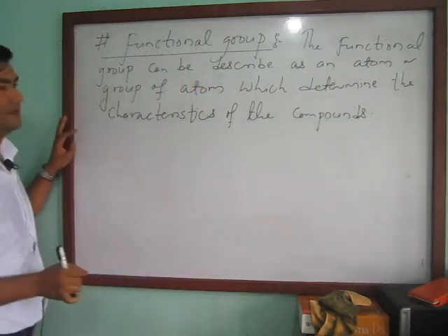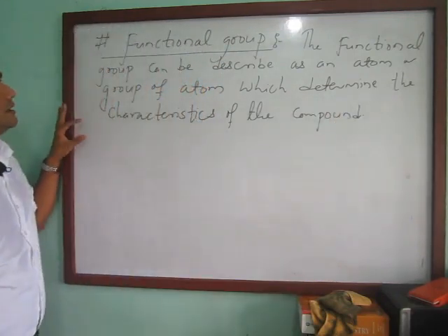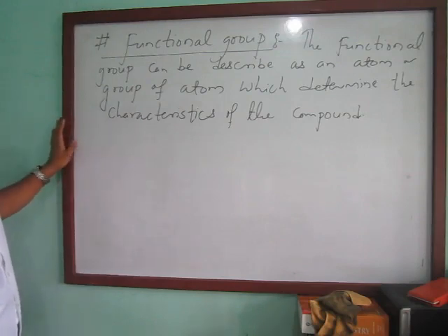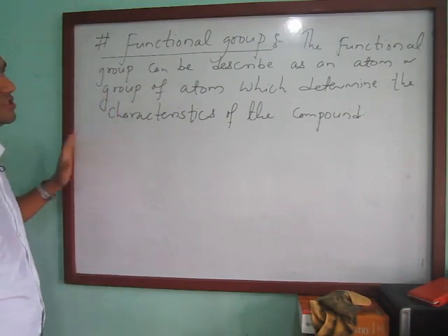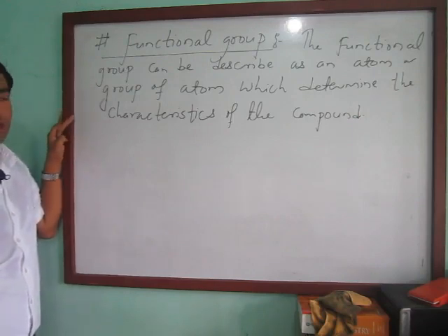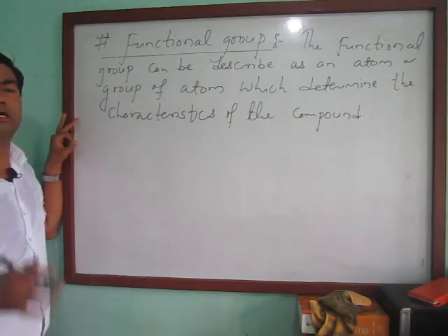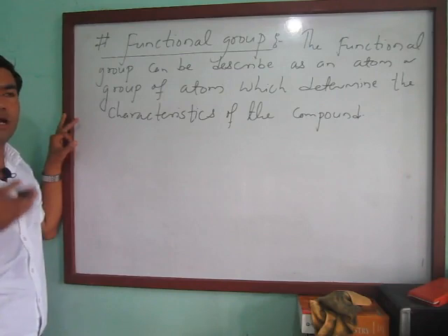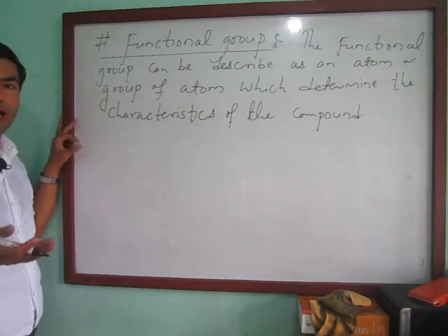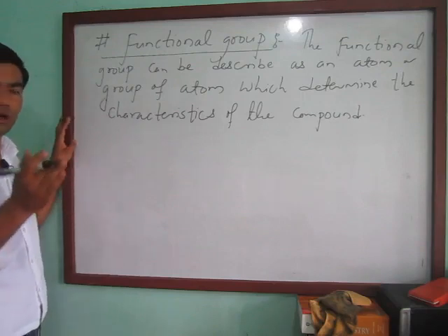So a functional group can be described as an atom or group of atoms which determine the characteristics of any particular compound. If there is any group other than hydrogen attached to carbon, then that atom or group of atoms determines the characteristics of that particular compound.